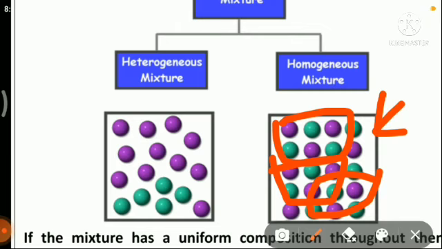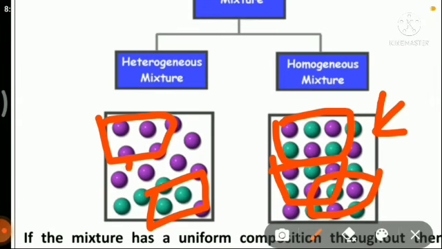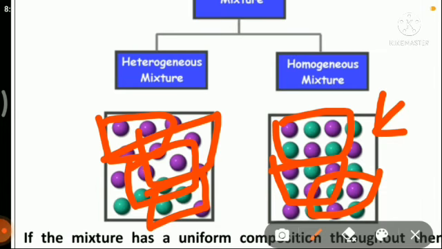But here in the heterogeneous one, if you look at this portion, there is only purple ball, but here there is green ball. If you take this part, you will see two purple balls, two green balls. Again, in this part there is no green ball. So the composition is not the same. In a homogeneous mixture, at every corner the composition remains the same.